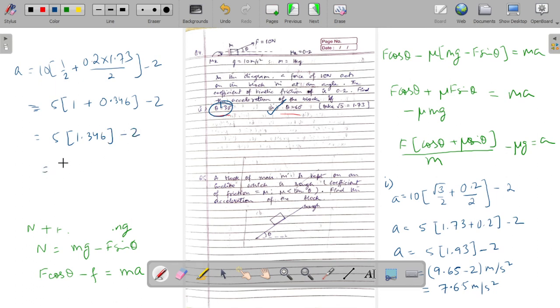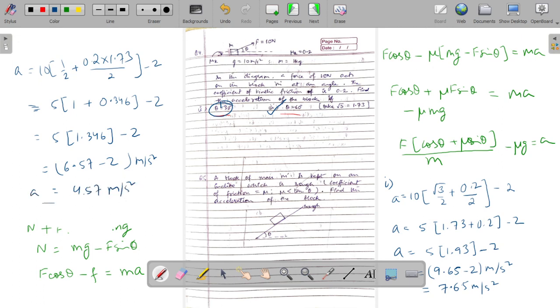This would come out to be some 13.46 divided by 2, that would be 6.73, some value 6.7, or some 6.57 actually, 6.57 minus 2 meter per second square. So this would come out to be some 4.57 meter per second square.